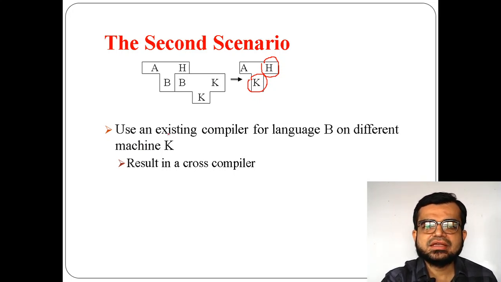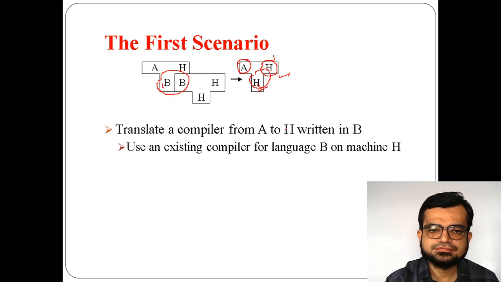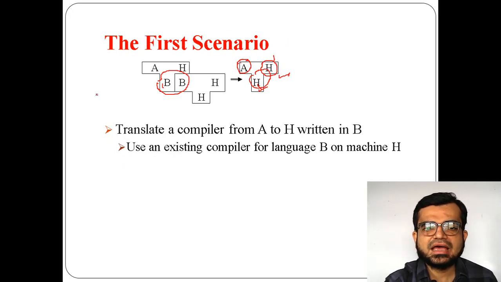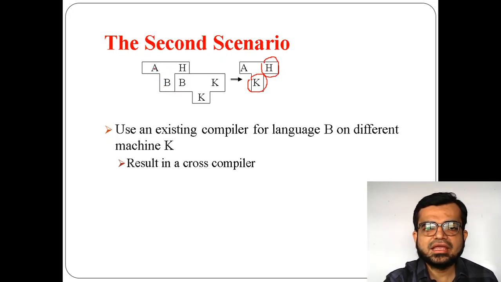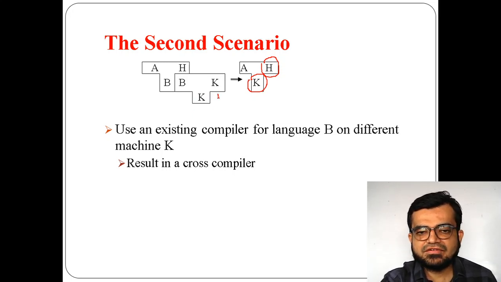Use an existing compiler for language B. So A H B I have used, I am also using here A H B. Use an existing compiler for language B. Now what I am using is a different machine, K. So now the machine has been changed to K. If I use the machine K now, what happens is, as this B and this B will be the same, it will be omitted. So finally you will be having A, H and this K. So this condition results in a cross compiler.